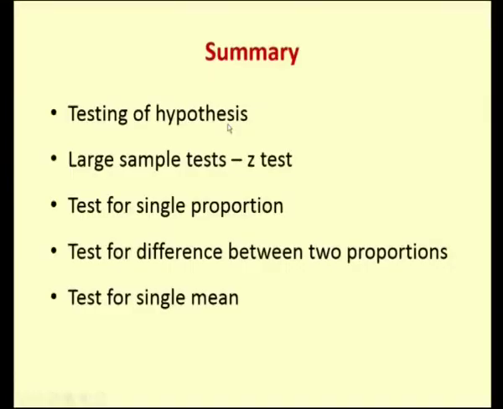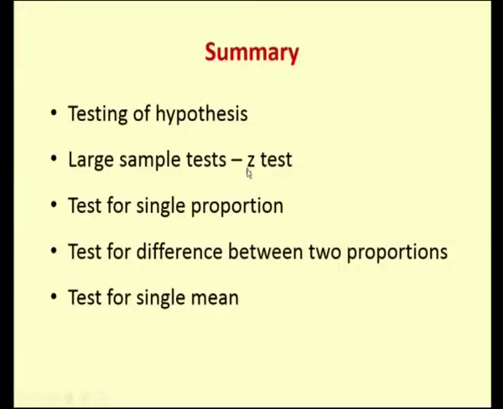So, it is not from the same population, that is your sample mean is not equivalent to your population mean. We will recap what we have done in today's lecture. First of all, we have seen about the testing of hypothesis, and as I told you, there are 5 steps in the hypothesis: framing of null and alternative, and then framing your test statistic, comparing the calculated and the table value, and then writing the inferences about the problem under study.